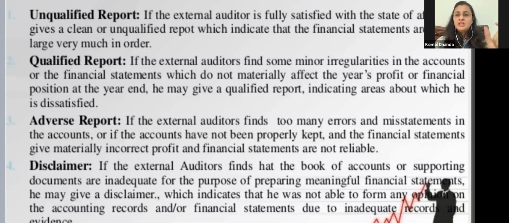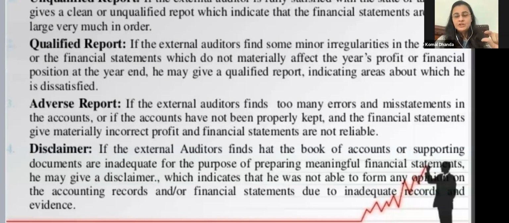but he will give an indication that in some area he is not very satisfied with the statement regarding this particular entry or this particular area, right? Then adverse report. Adverse means anything bad, negative. If the external auditors find too many errors and misstatements in the accounts, or if the accounts haven't been properly kept or recorded, and they give materially incorrect profit, the financial statements are not reliable. Generally, an adverse report is given by the auditor at that time when things are really out of hand.